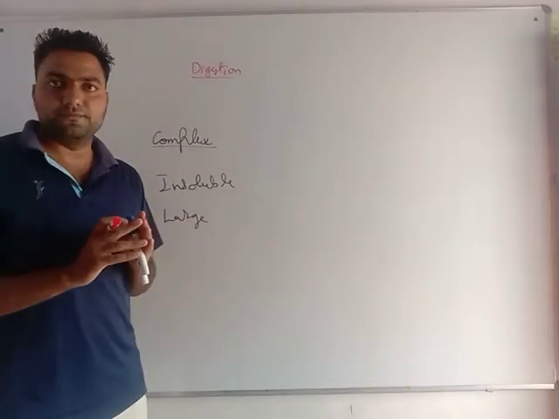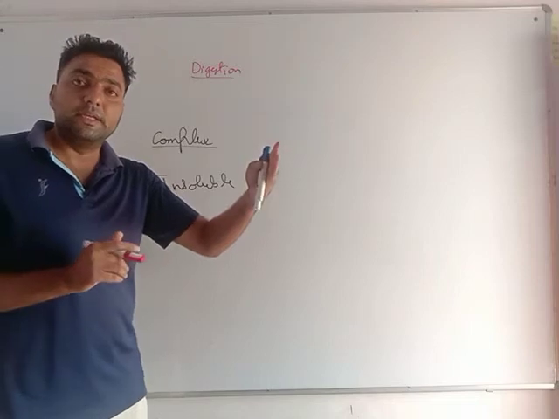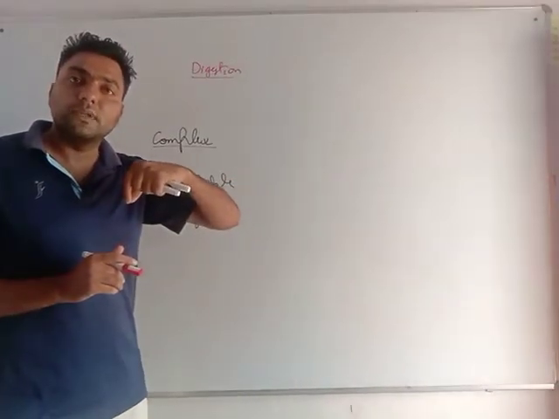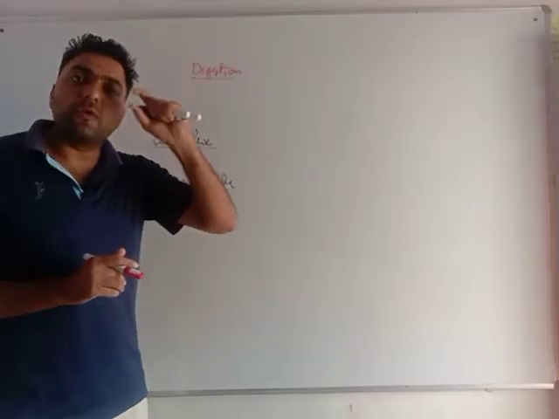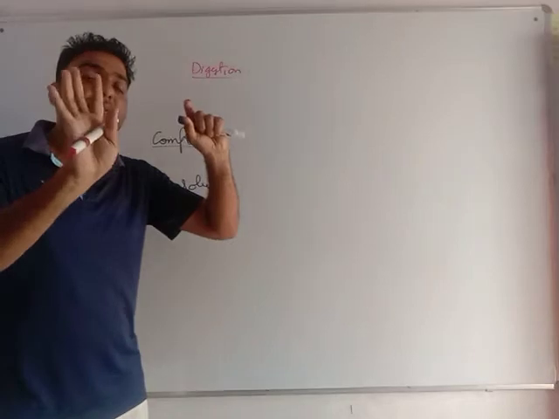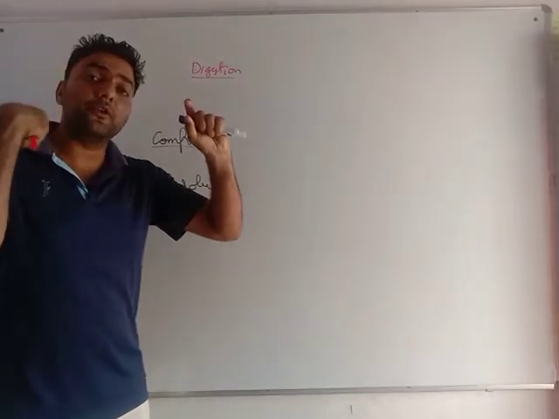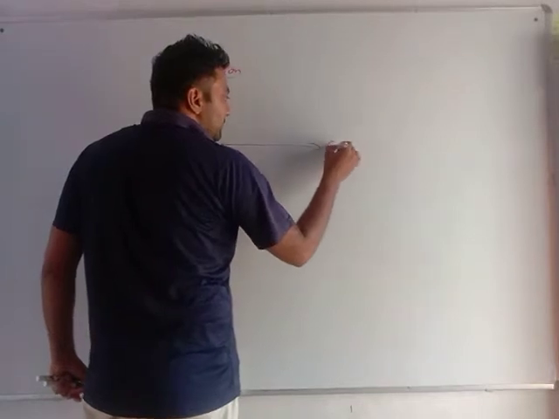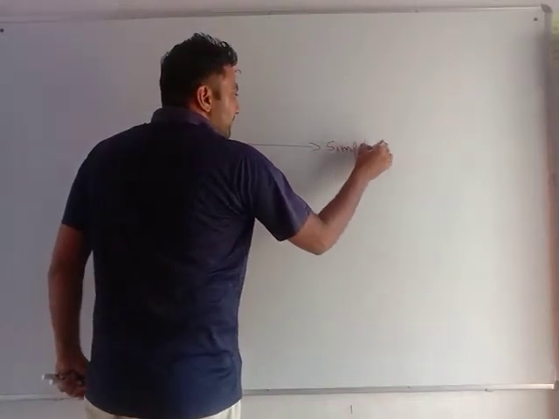Complex means stuff which you cannot understand. If food has complex material, it means my body doesn't understand it or cannot use it. Digestion will convert that into simple material.